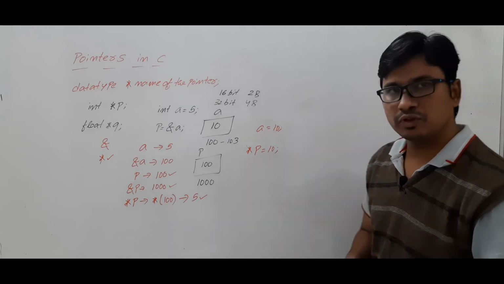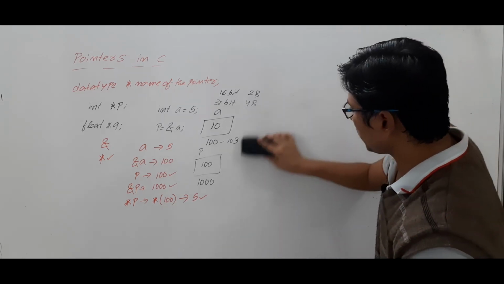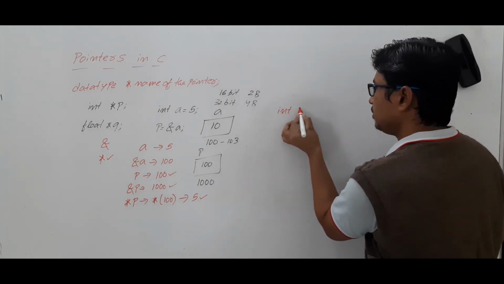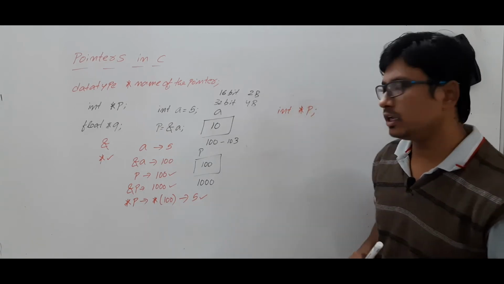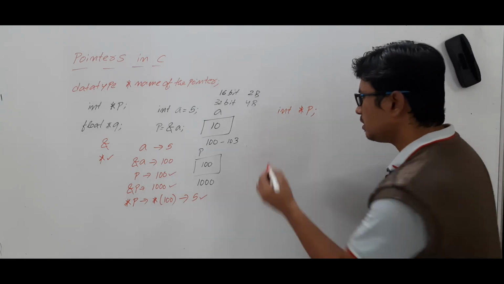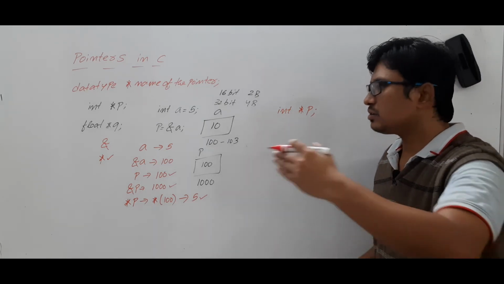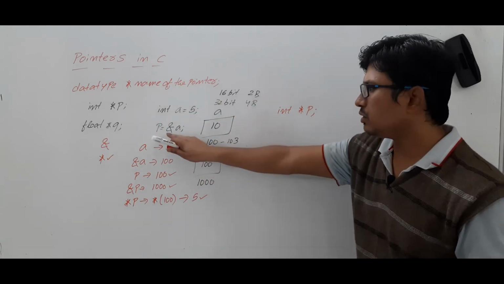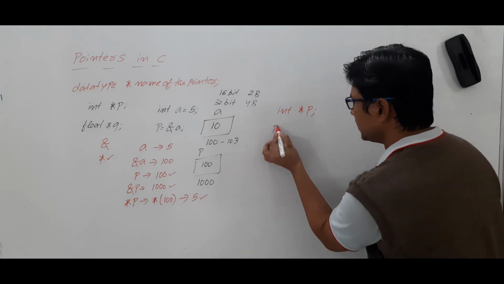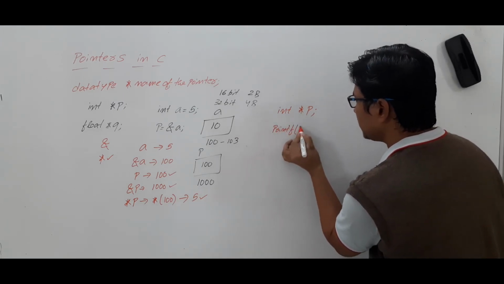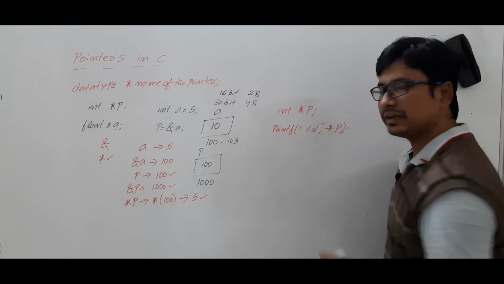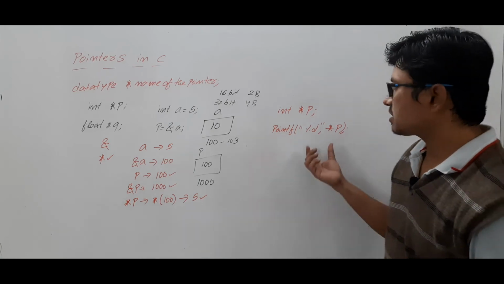Now let me discuss a few more points. You have declared an integer pointer. Well and good. The data type is int and the name of the pointer is P. Now I have one doubt. Without assigning any address of a variable to this pointer P, we know how to assign a variable address to this pointer P, that is okay. Without assigning anything, if I simply write printf of *P, is it a good way or a bad way of writing? Will the compiler accept this kind of statement?